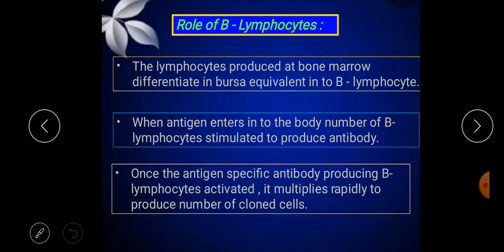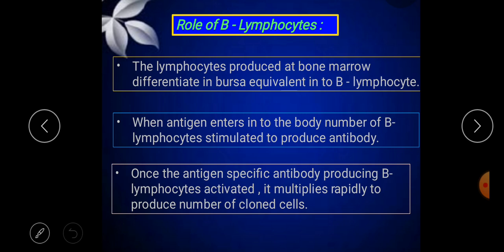The next one is the role of B lymphocyte. What is the role of this B lymphocyte here? The lymphocytes are produced in the bone marrow and differentiate in the bursa equivalent into B lymphocytes. The bursa forms in birds. When an antigen, which is a type of pathogen or foreign substance, enters the body, a number of B lymphocytes are stimulated to produce an antibody.